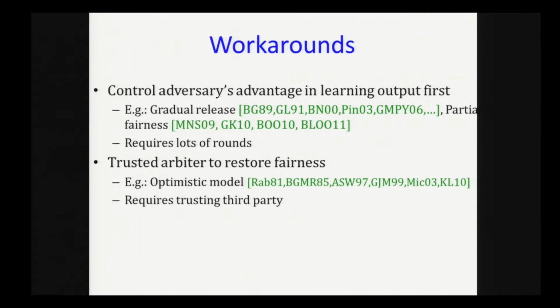There is another set of workarounds which tries to weaken the model and use, say, a trusted arbiter, which is going to restore fairness in case things go wrong. Both these workarounds have some drawbacks, in the sense that the first workaround requires lots of rounds, whereas the second workaround obviously requires trusting a third party, something that we don't want to do.